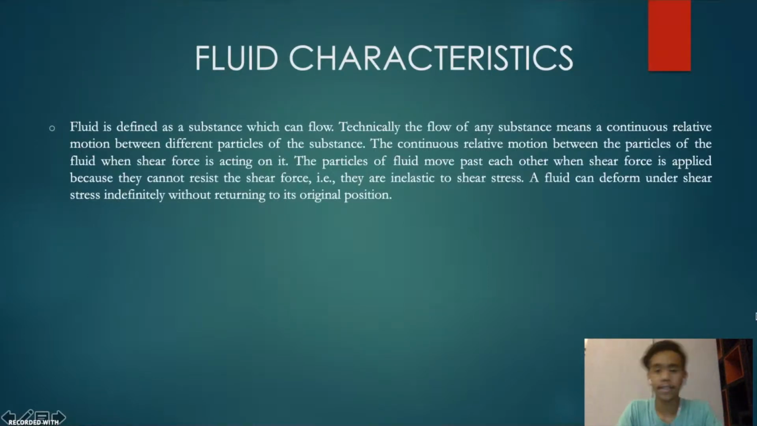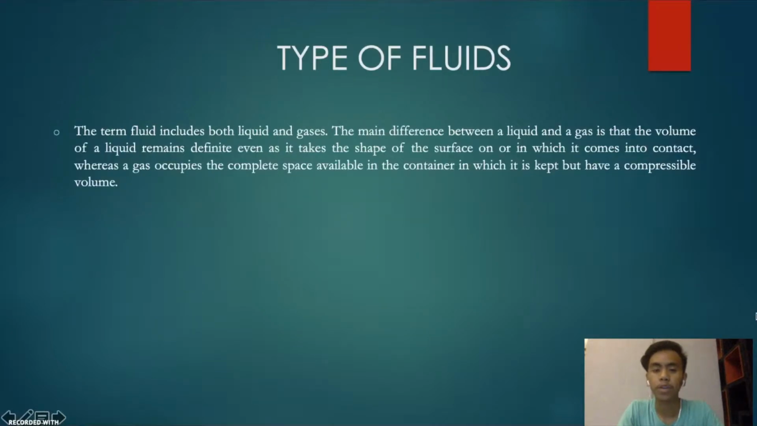So first of all, let's define fluid characteristics. Fluid is defined as a substance which can flow. Technically, the flow of any substance means continuous relative motion between different particles of the substance. So there are types of fluids, but firstly, the term fluid includes both liquids and gases.